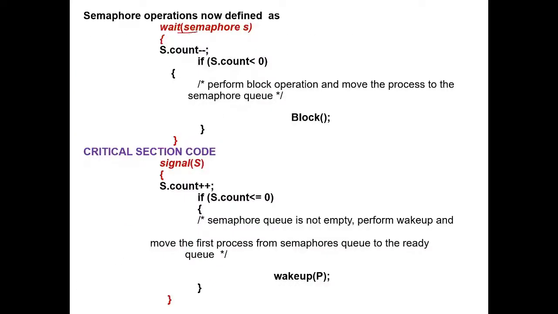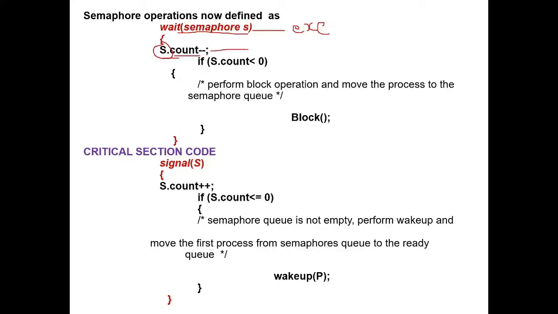So this is the wait operation coding. The semaphore variable is there. Now as we used a structure, the count variable is inside the structure, so we have to use that count variable with the help of the semaphore structure variable. When a process wants to enter into the critical section, it executes this wait operation, and once it enters the wait operation, it executes the statement s.count minus minus.